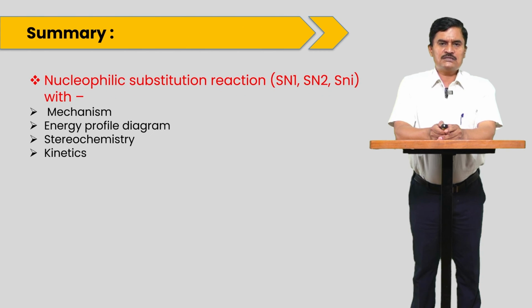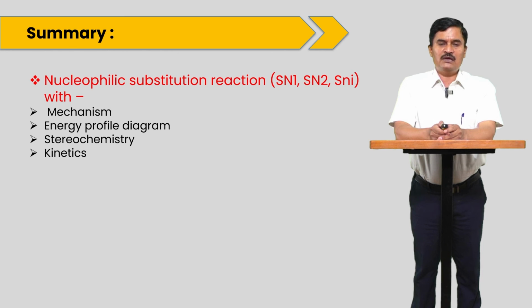In this lecture, we discussed the nucleophilic substitution reactions, meaning the SN1 reaction and SN2 reaction mechanisms, and also the stereochemistry of the SN1 and SN2 reactions. In case of the SN1 reaction, there is formation of a racemic mixture. In case of the SN2 reaction, there is inversion of the product.